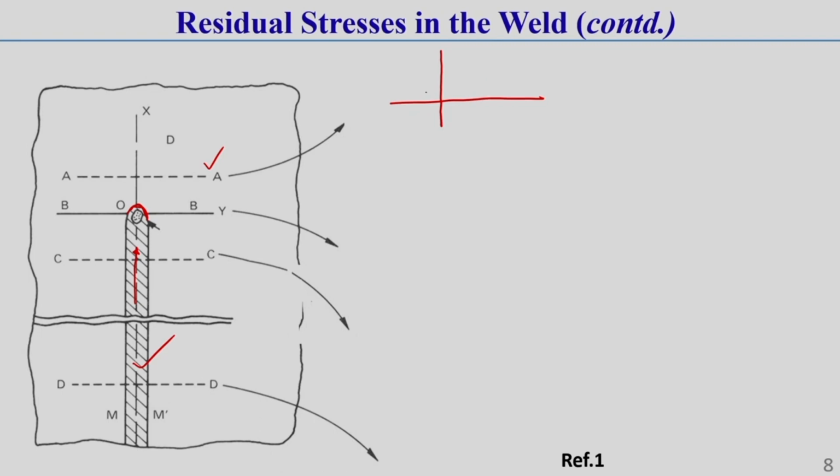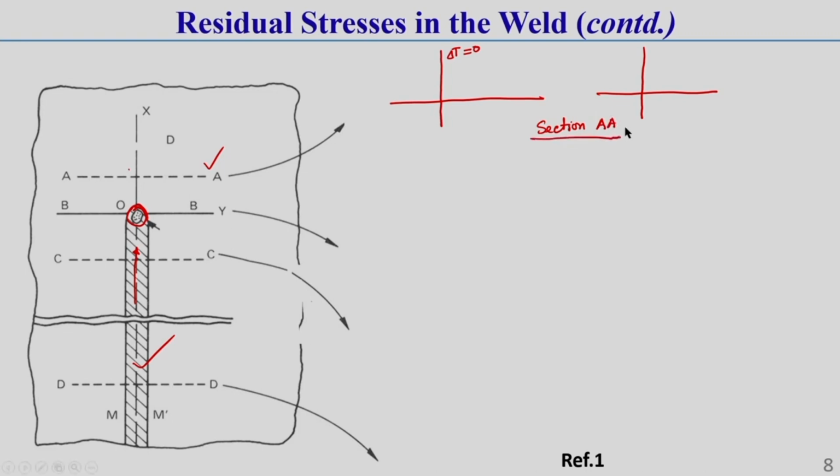Here you see this A section is not affected by the weld bead or welding heat, that is why the temperature difference here will be 0, correct. As the temperature difference is 0, how will the stress distribution be?